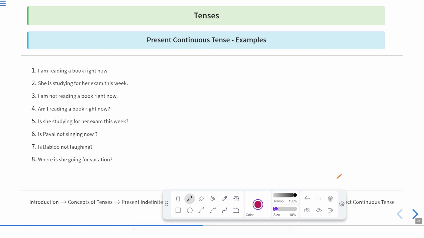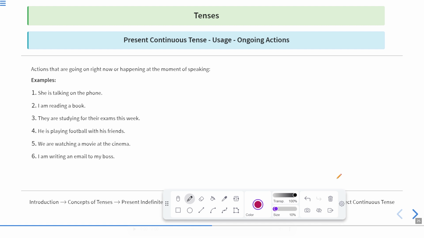Now we'll discuss the usage and some more examples of present continuous tenses. Here we have present continuous tense usage: ongoing actions, actions that are going on right now or happening at the moment of speaking. Examples: she's talking on the phone. It means she's talking on the phone to someone right now. This action is taking place right now, or she's on a call right now. I'm reading a book. It means this action is also going on right now.